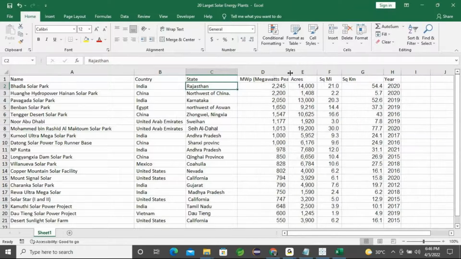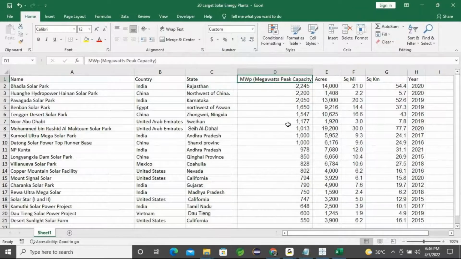How many megawatts means the peak capacity they are producing, that is the production from that particular place. In Rajasthan it is 2245 megawatts, and then the location, the acres, 14 acres, and the square meters they are covering, then square kilometers, and then the years. I have this data set and some other solar parks in different places, and the particular location where each is.